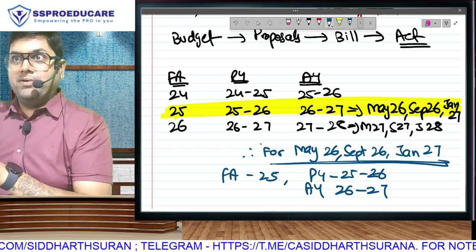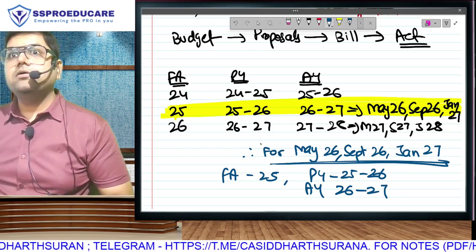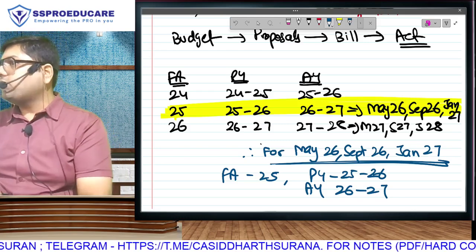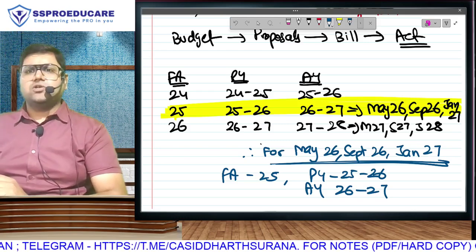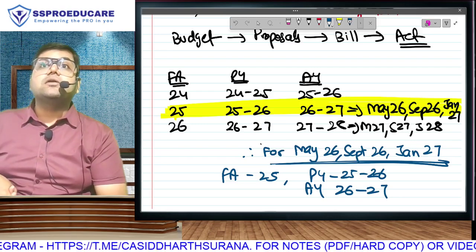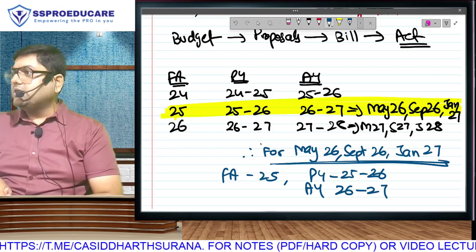Or let me put it this way. Every May there will be a new budget, and it will be repeated in September and January. And you have to study the budget of 25. Again and again I will ask you. Applicable budget 25. Applicable previous year 25-26. And applicable assessment year 26-27.